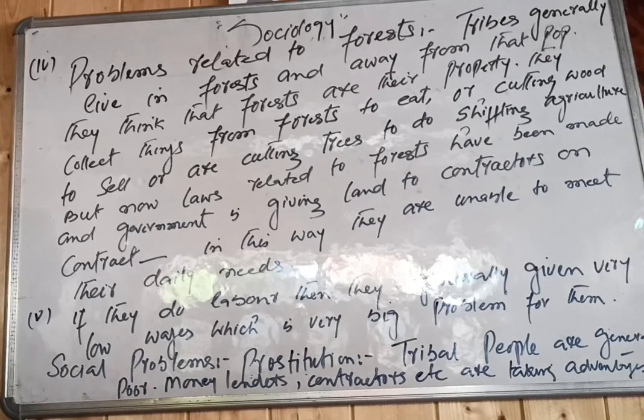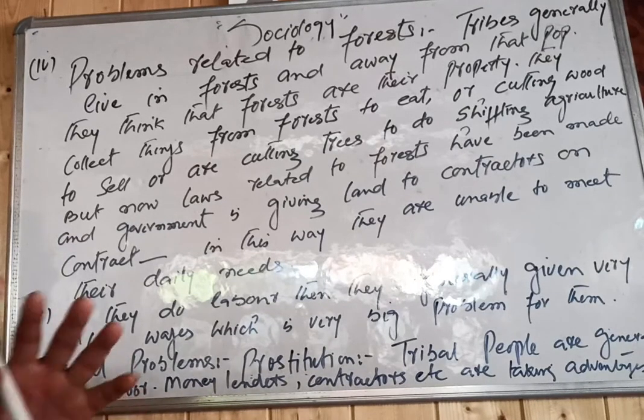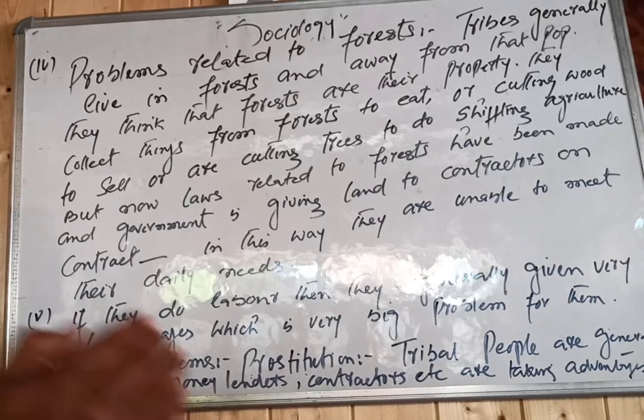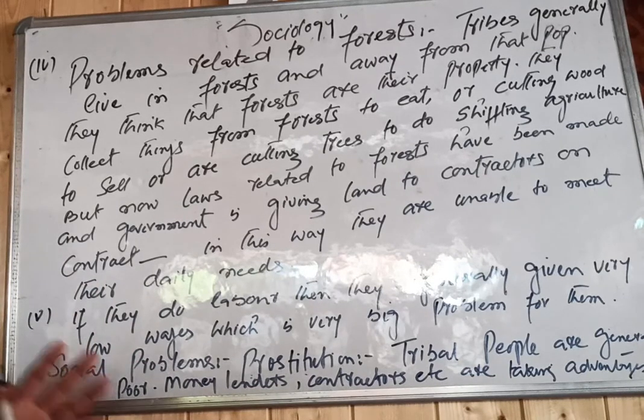They don't allow them to do whatever they were doing in the forests. As a result, they become handicapped. They cannot move. They cannot meet their needs. They are unable to meet their daily needs, their livelihood, and they are facing problems related to forests.